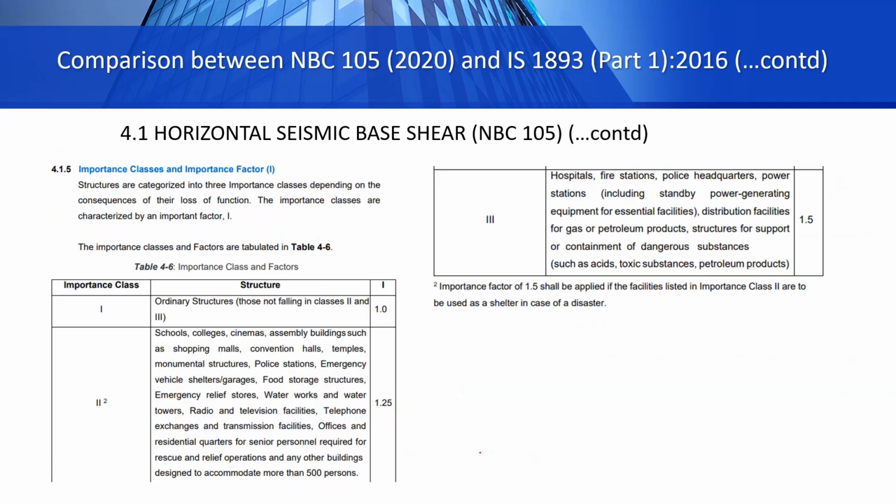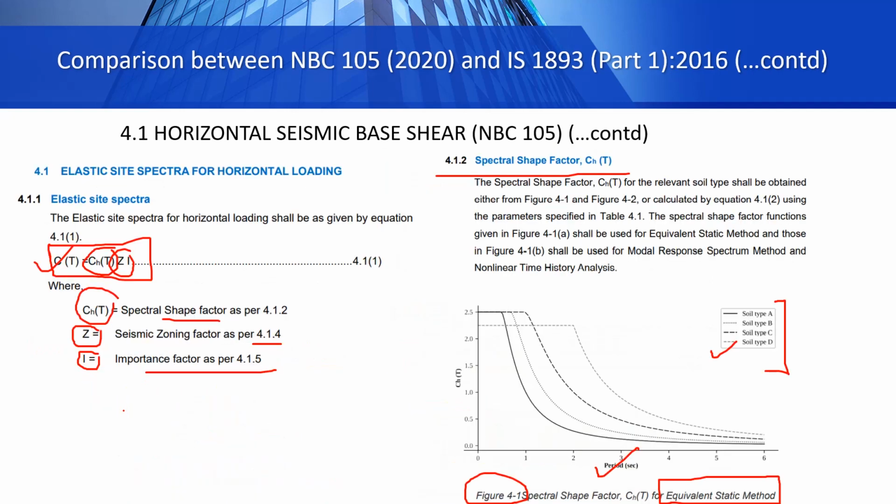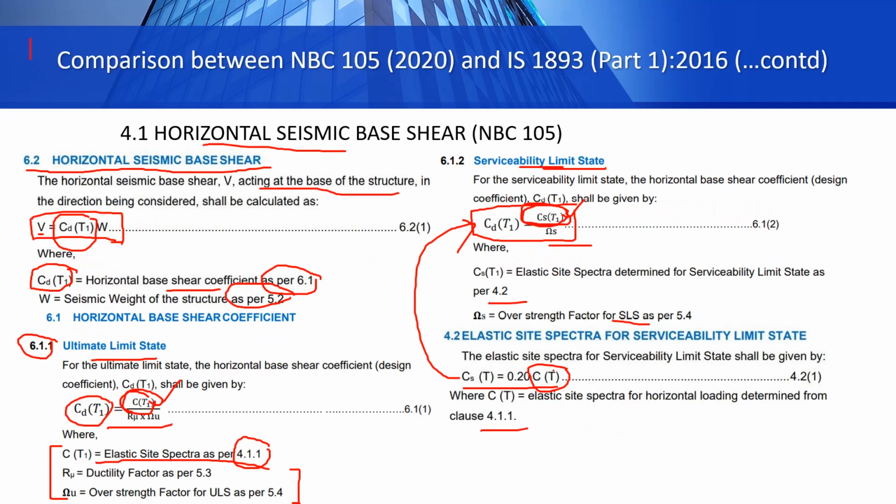And then we have zoning factor, and then we have importance factor. So let me go backwards through what we did. First, we find the time period of our structure by this empirical formula. And based on this time period and the soil type, we calculate this spectral shape factor CST, which is separate for response spectrum method and for equivalent static method. And after we calculate this CST value, we use the value of CST, zone factor, and importance factor to get this elastic site spectra CT.